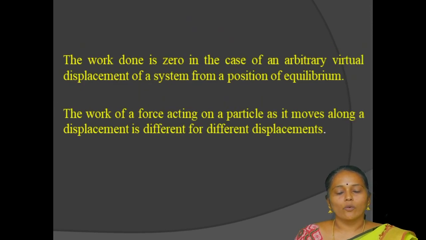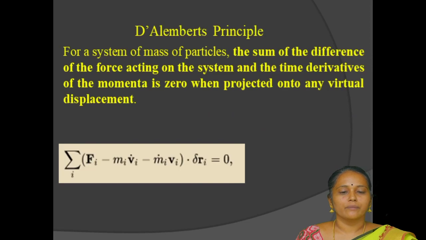In this case, the work done is 0 for an arbitrary virtual displacement of a system from a position of equilibrium. The work of a force acting on a particle as it moves along a displacement is different for different displacements.